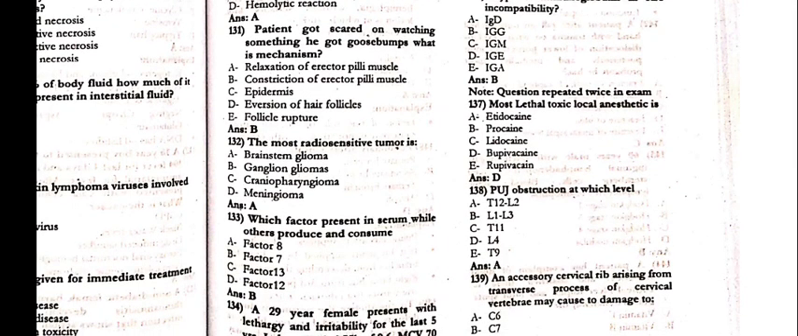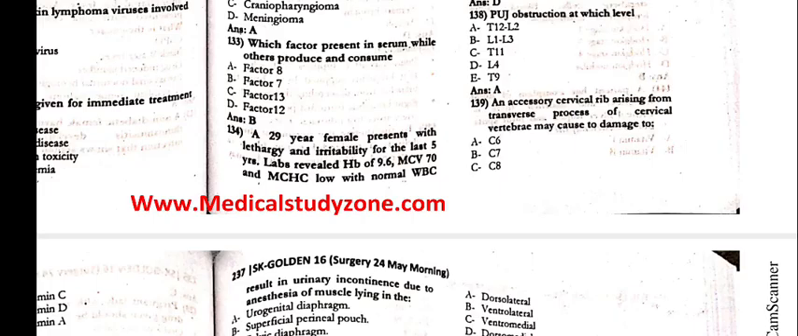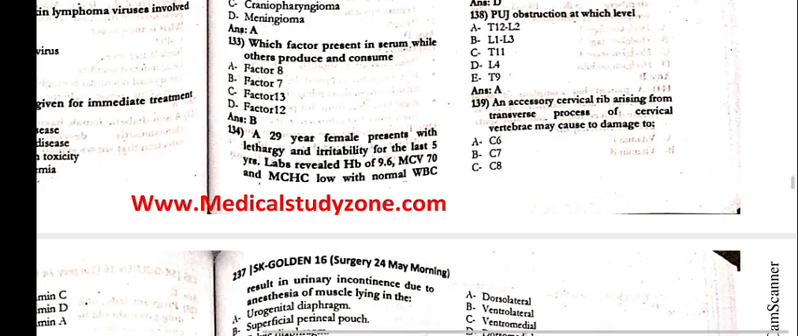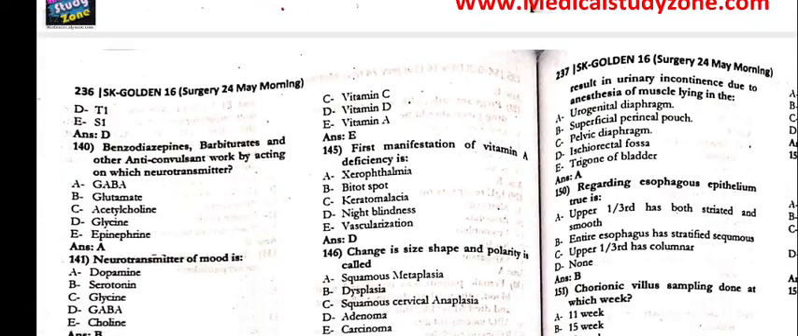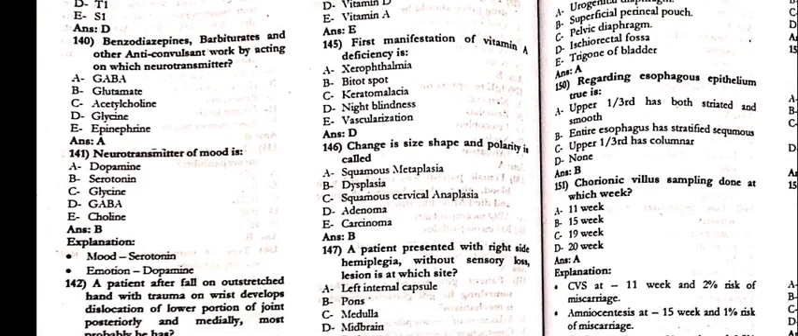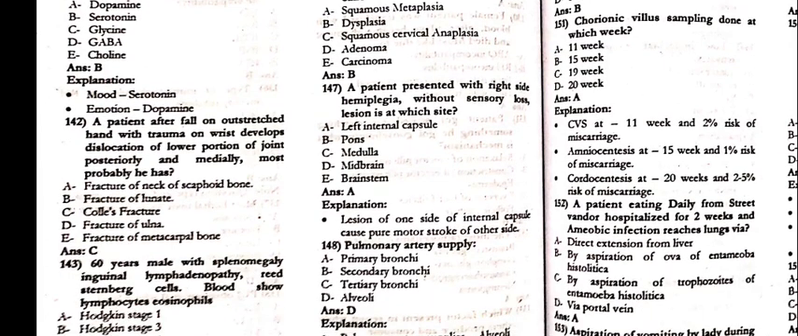137, the most lethal toxic local anesthetic is bupivacaine. 138, PUJ obstruction at which level? That is T12 to L2. 139, an accessory cervical rib arising from the transverse process of a cervical vertebra may cause damage to T1. 140, the benzodiazepines, barbiturates and other anticonvulsants work by acting on which neurotransmitter? GABA. 141, the neurotransmitter of mood is serotonin. 142, the patient after a fall on the outstretched hand with trauma on the wrist develops dislocation of the lower portion of the joint posteriorly and medially.